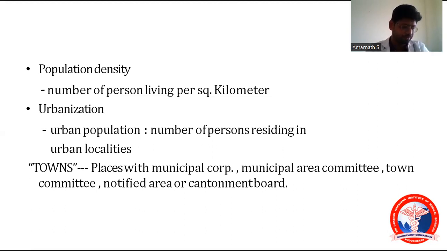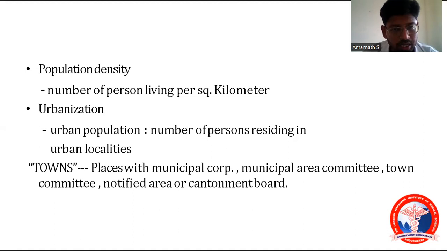And next one is urbanization. What is the urban population? The number of persons residing in an urban locality. That is, whenever 5,000 or more people are residing in a place, or simply when 390 people are living per square kilometer, these are the criteria to define an urban population.